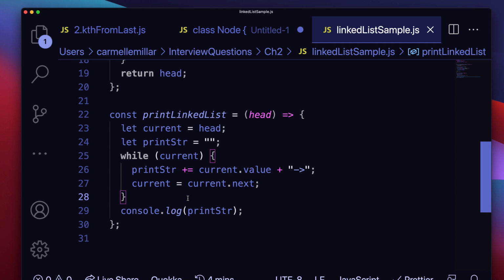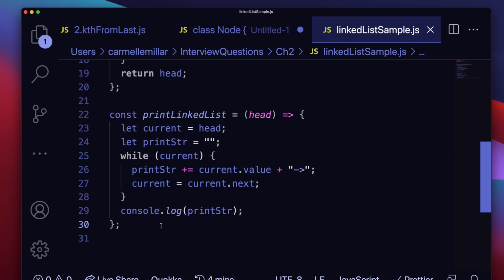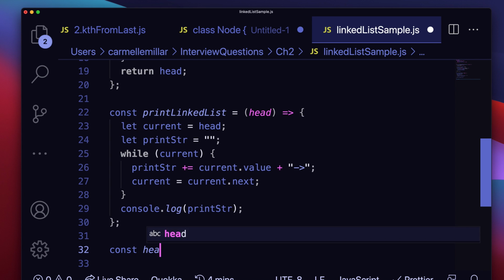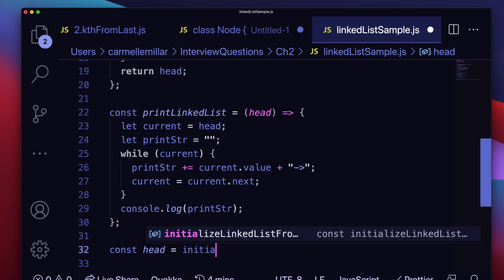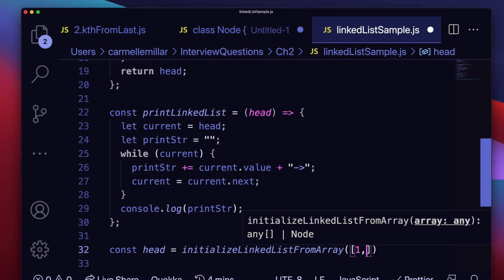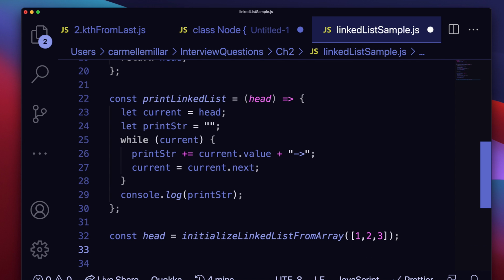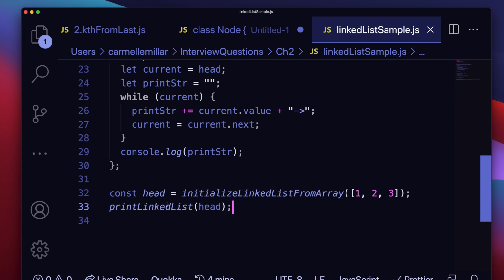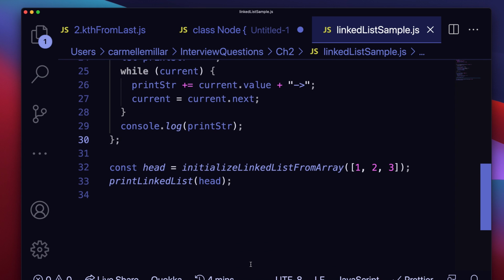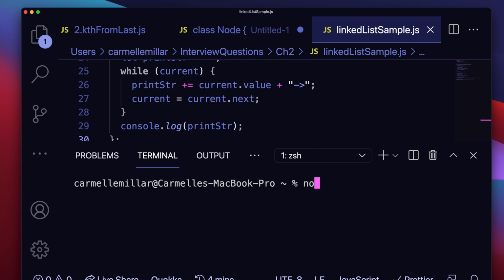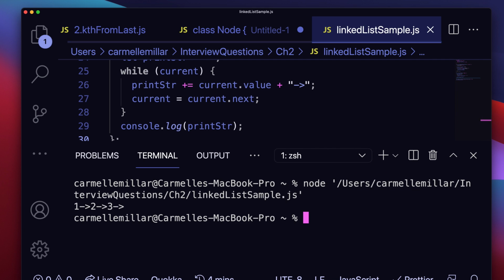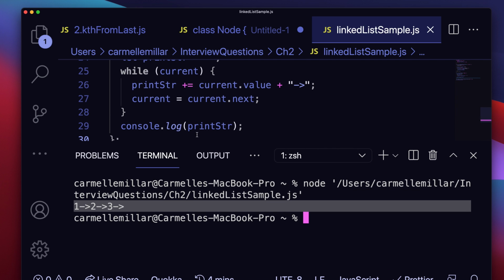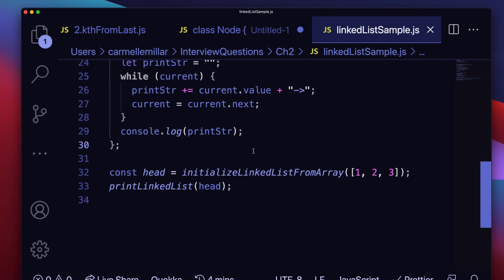So in order to use these functions that I just wrote, I do const head is equal to initializeLinkedListFromArray, and then I pass in an array, and then I do printLinkedList(head), and that should print out the linked list. So that's kind of a sanity check to see if you're following along, if you implemented those two correctly. And then if you need to write an interview problem, you can just pass in the head from initializeLinkedListFromArray. And that's basically it.